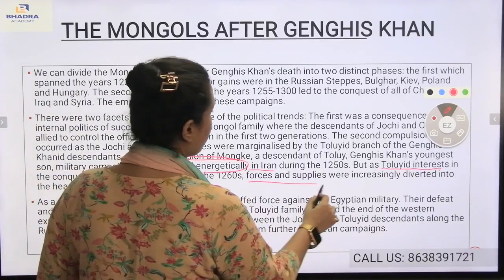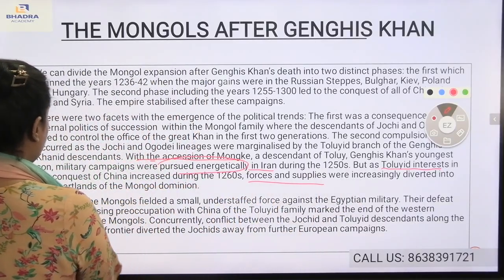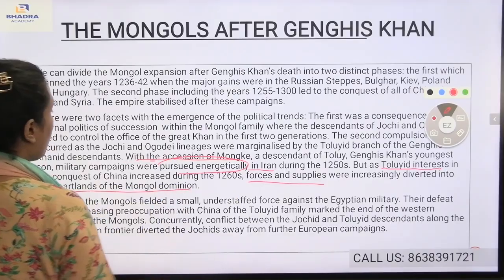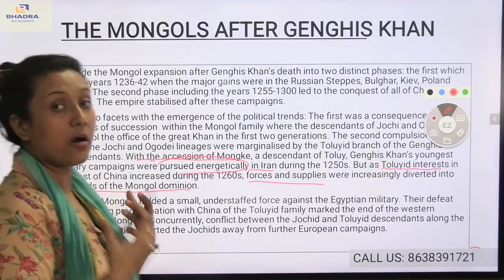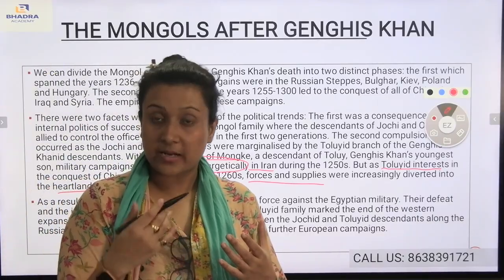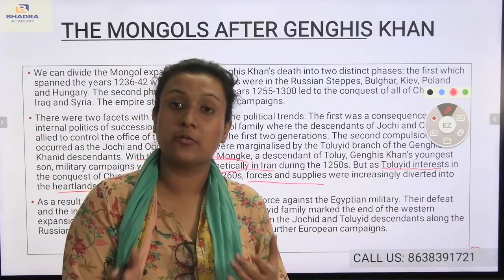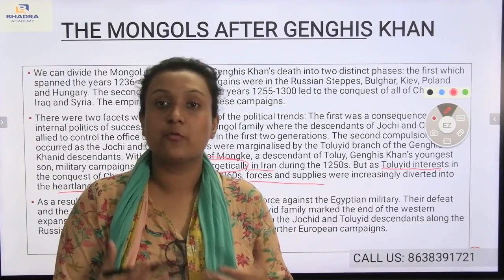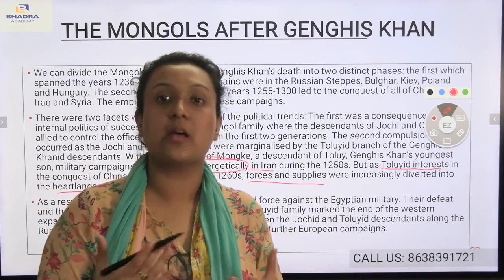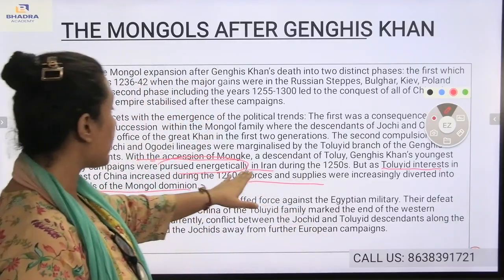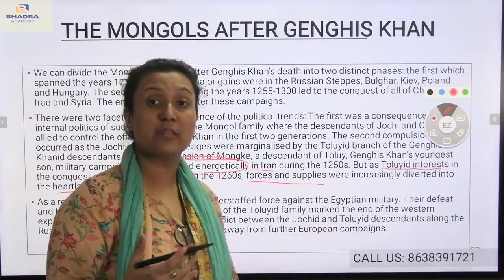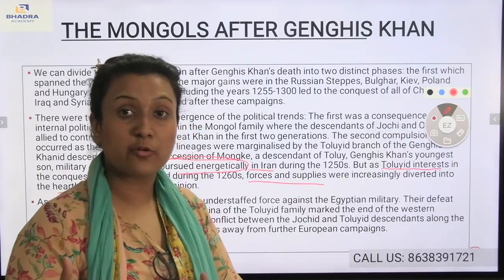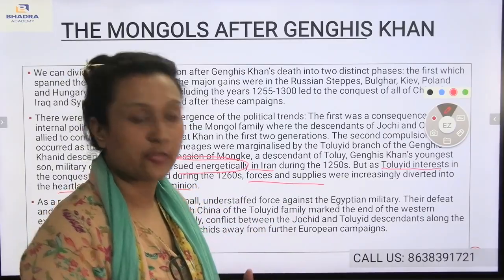Those were the forces and supplies increasingly diverted at the heartlands of the Mongolian dominion. At the heartlands only, the resources were being divided among the sons itself. Now, the Ptolemaic dynasty was becoming more powerful. So, as a result, most of the resources were going to Ptolemaic interests itself.